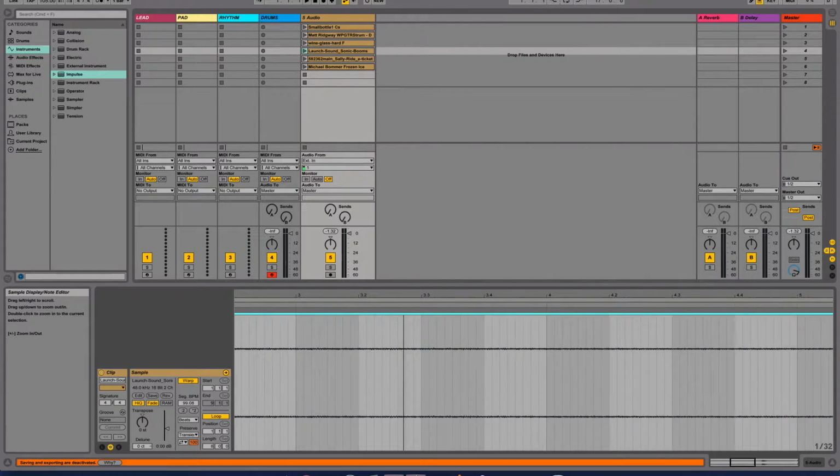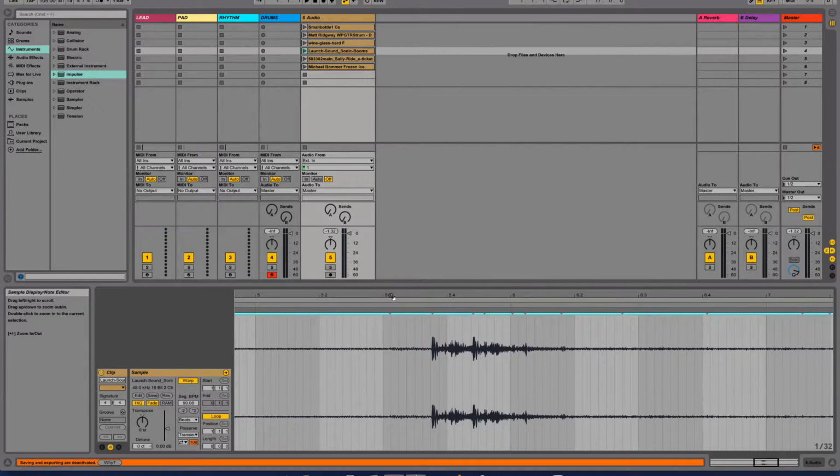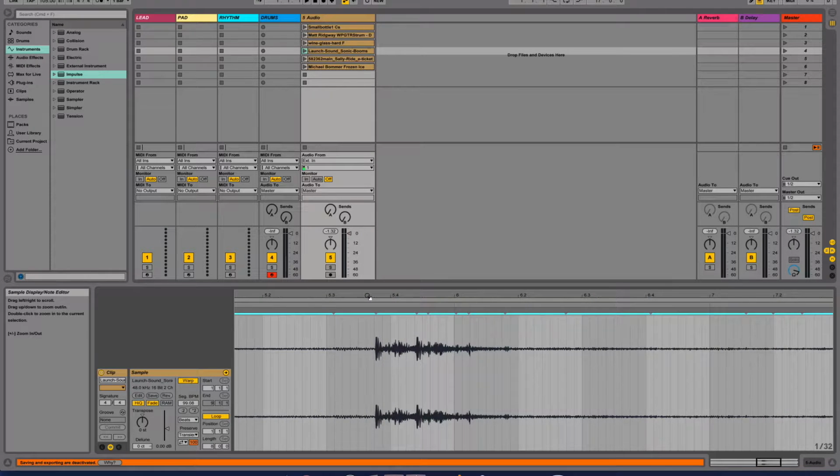Once we are zoomed in, we can click and drag to the left. And what we find is that this section, at approximately halfway through bar 5 going into bar 6, we have some sound. If we want to listen to that, we can hover the mouse just ahead of the audio. It will turn into a little speaker and click.